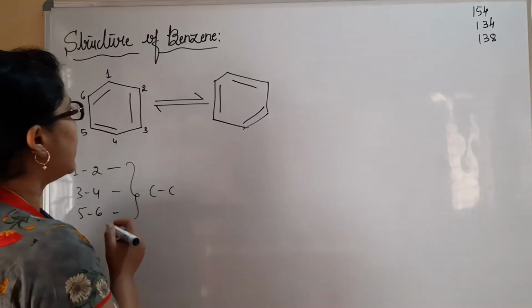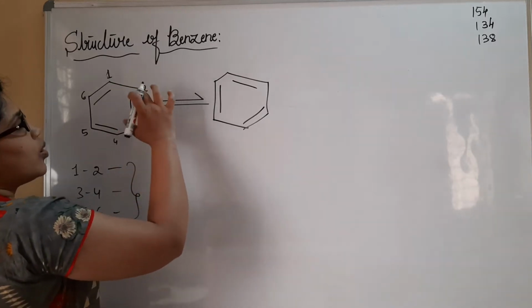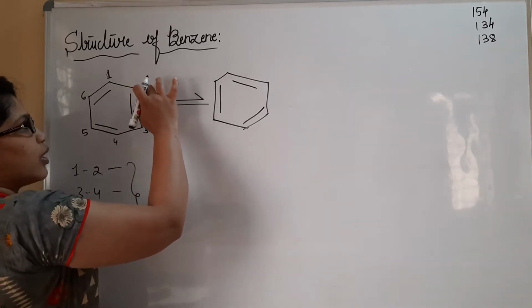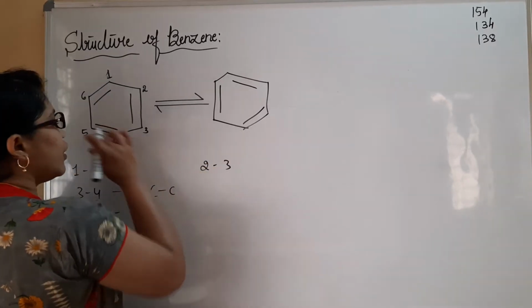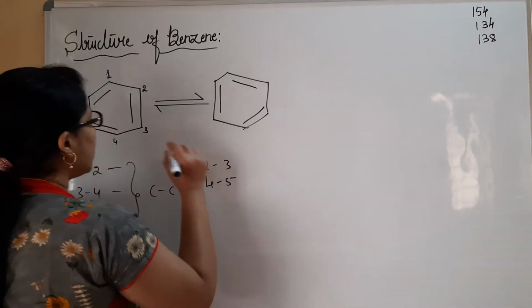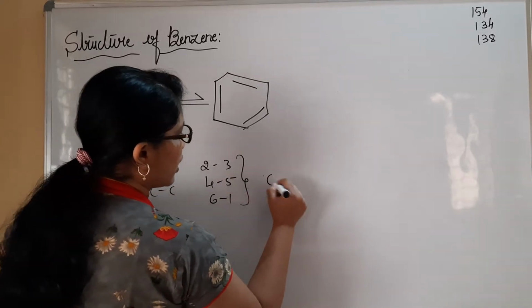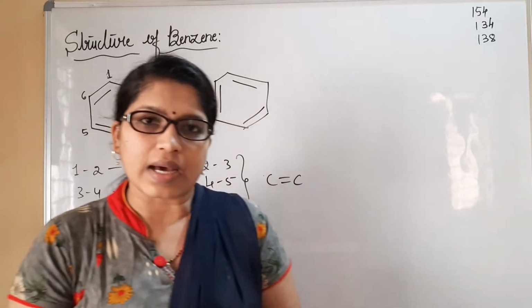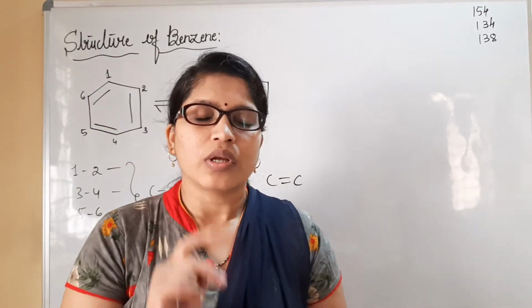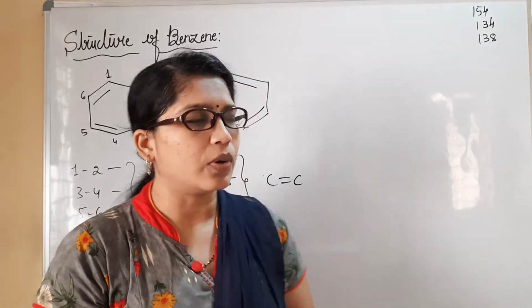Now let us consider the double bonds present. Where are the double bonds present? Between 2 and 3, right? Between 4, 5, right? And between 6 and 1. These are the carbon-carbon double bonds. In the sense that benzene has two types of bonds: carbon-carbon single bond as well as carbon-carbon double bond.